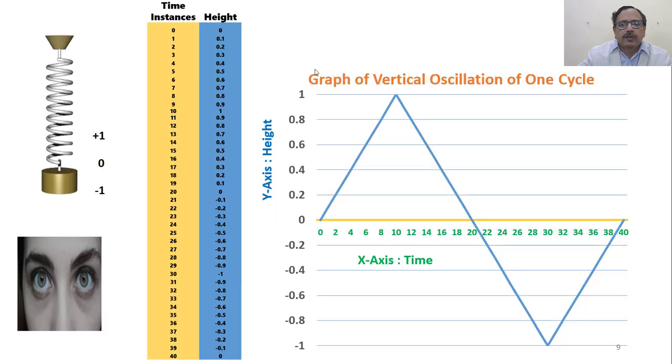And if we draw the graph of this, it looks like this, time versus your height. It has gone up, come down, again coming down and increasing. This is what you call one cycle of your vertical oscillation.